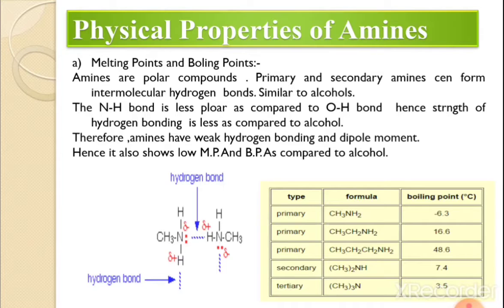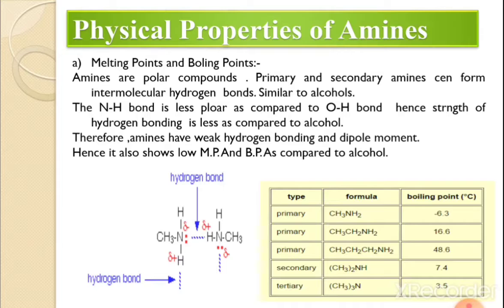It is similar to alcohol. However, here the N-H bond polarity is less than that of the O-H bond. Hence, the strength of the hydrogen bond formed is less as compared to those of the alcohols. In short, we can say that amines have weaker hydrogen bonding and dipole moment than alcohol. In an exam, if the question asks why amines have weak hydrogen bonding, the answer is that it is due to the lower polarity of the N-H bond than the O-H bond. Therefore, amines have weak hydrogen bonding.